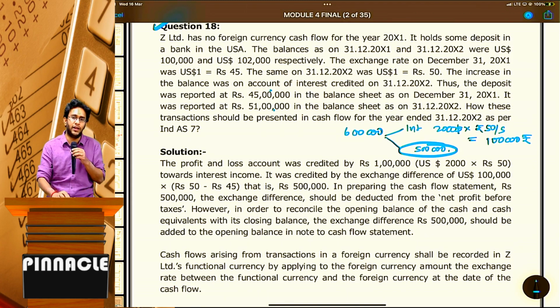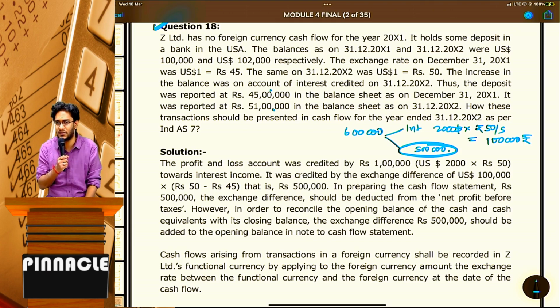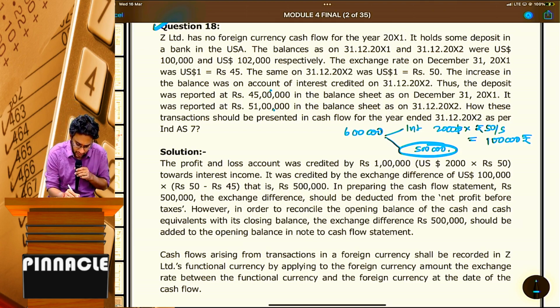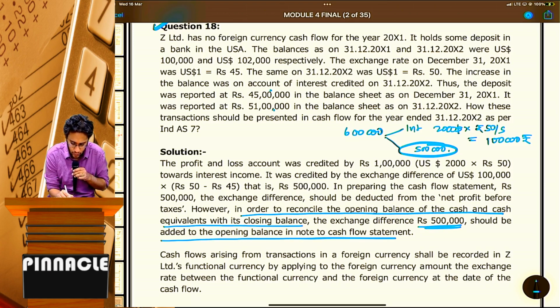Now, where would you have credited the exchange gain? You would obviously have credited it to your P&L account. But is it realized or unrealized? Unrealized. In an earlier session we discussed a similar question. Since it is unrealized, what do we have to do? We have to deduct it. However, in order to reconcile the opening balance of cash and cash equivalents with the closing balance, the exchange difference of 5 lakhs should be added to the opening balance in the note to the cash flow statement.